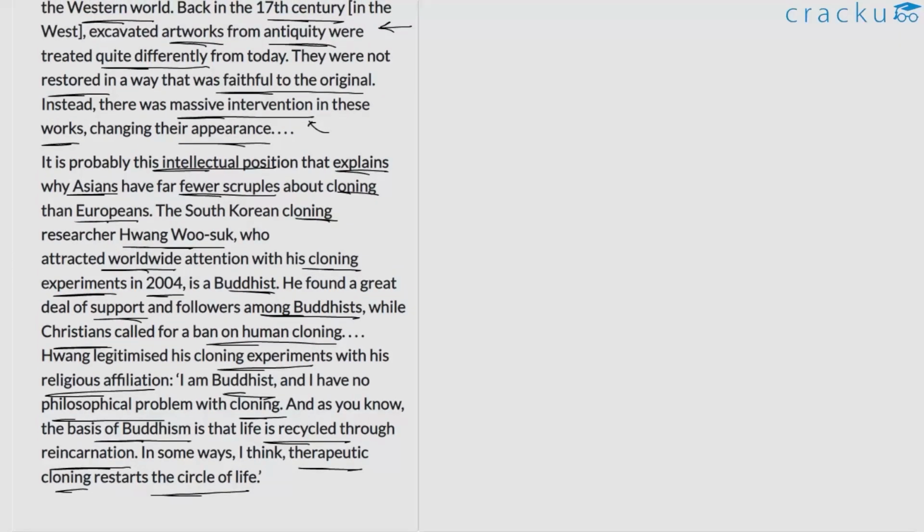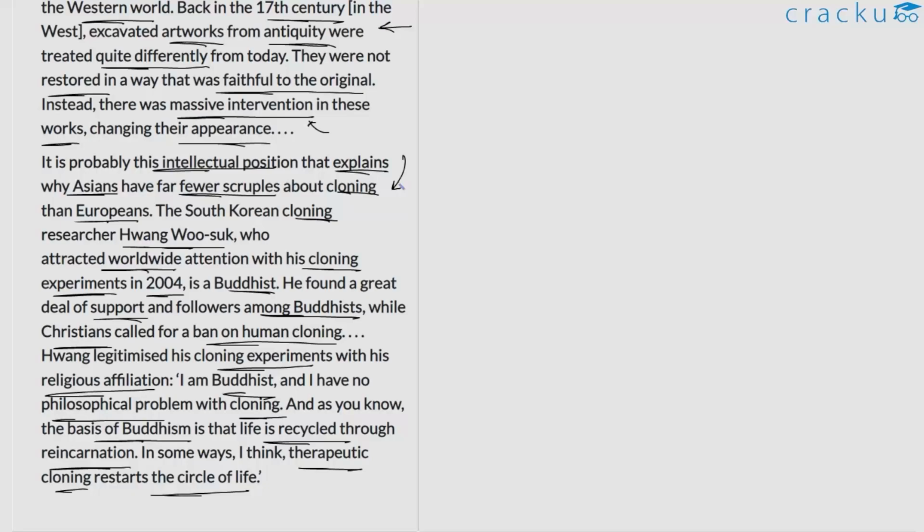So in this regard, the author is trying to talk about how the difference in perspective leads to different takes in terms of real world scenarios or real world events. And he's giving the specific example of cloning here. So the author here is trying to say that given the above discussion that we saw, the difference in interpretation when it comes to, let's say, true versus original or versus imitation kind of stuff, and in terms of artwork, the author says that this kind of notions that exist in the Western world and the Eastern world, the difference in these notions is perhaps something that is even visible in the events that unfold today.